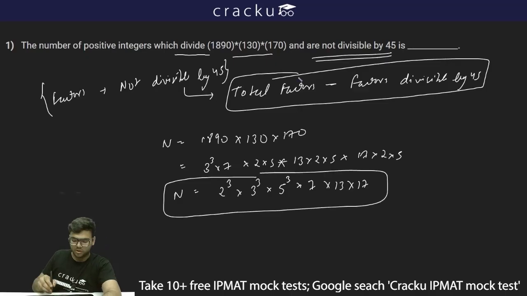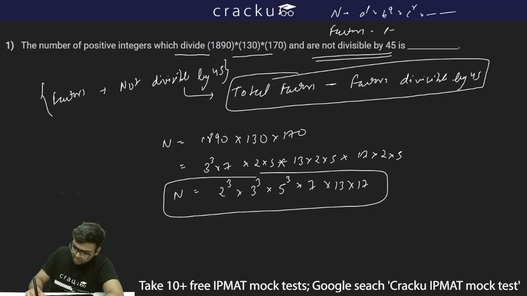Now if n is of the form a to the power p multiplied by b to the power q multiplied by c to the power r, the number of factors will be p plus 1 into q plus 1 into r plus 1, and this goes on.